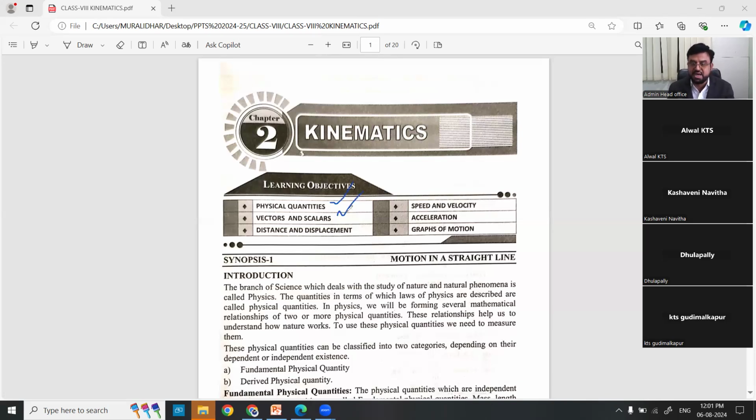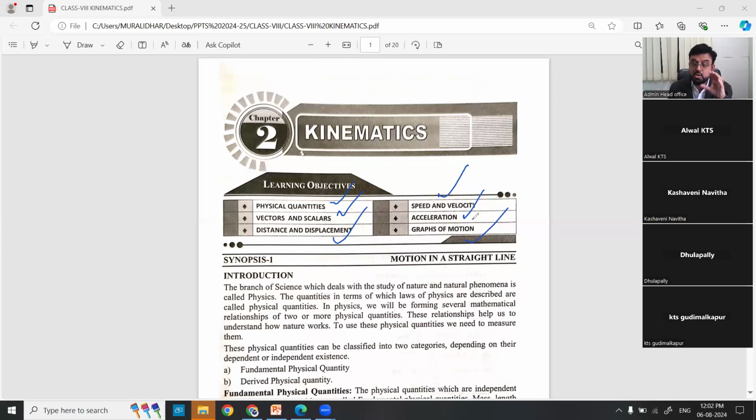Next, vectors and scalars. Physical quantities are divided into two classifications: one is fundamental and derived, and the second is vectors and scalars. That we'll discuss. Then distance and displacement, speed and velocity, acceleration, and graphs. These are the total topics we are going to cover in the entire week.